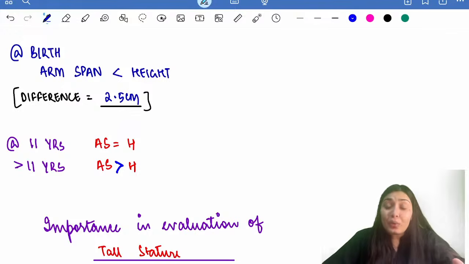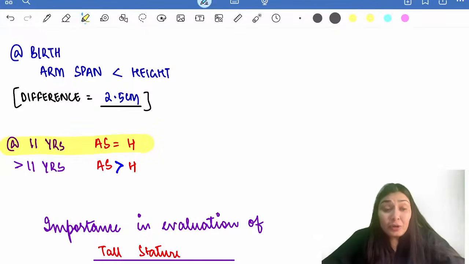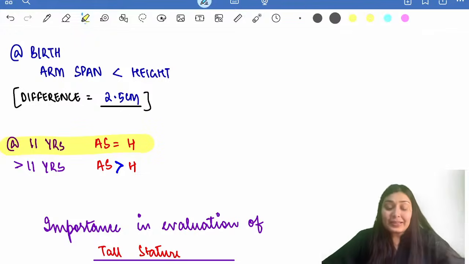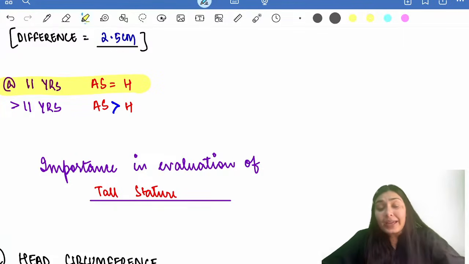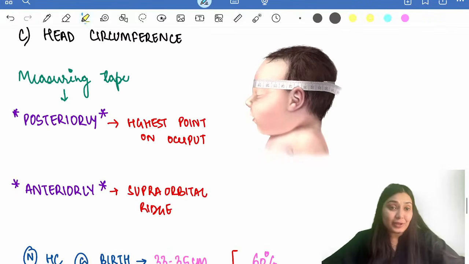For example, I know at 11 years of age, this arm span should be equal to the height. But if before 11 years of age you see that arm span has increased or outgrown the height, that is an early marker for tall stature. Right? After height, weight, let's talk about the next parameter, that is head circumference.